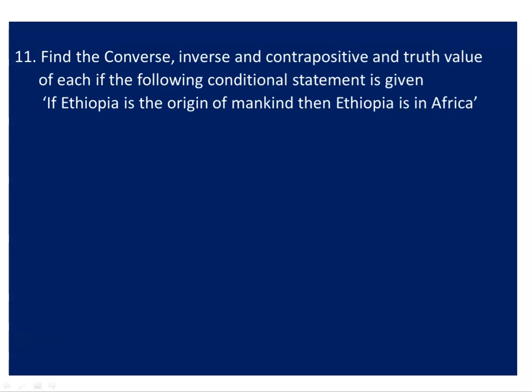Now comes another question. It says find the converse, inverse, and contrapositive and truth value of each if the following conditional statement is given. So the given conditional statement is: if Ethiopia is the origin of mankind, then Ethiopia is in Africa. So this is a conditional statement basically.